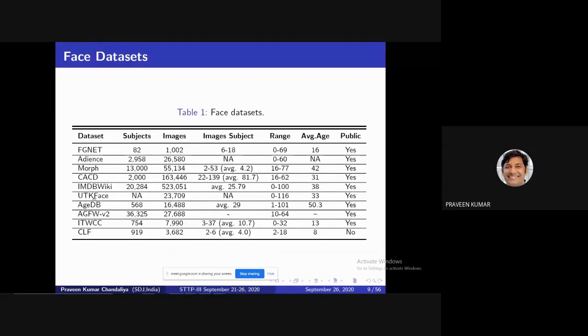UTKFace data set: if you want to work on ethnicity-based tasks, then go for UTKFace. I have used this UTKFace data set. HDB, AGF, ITWC are child celebrity data sets, and the last one is CLF. This data set I have developed in my lab, and we published a lot of papers on it. It is an Indian child data set. The number of subjects is this, the images are this. The age range is 2 to 18. This is the first data set worldwide with only the age range of 2 to 18 years. The average age is 8 years.